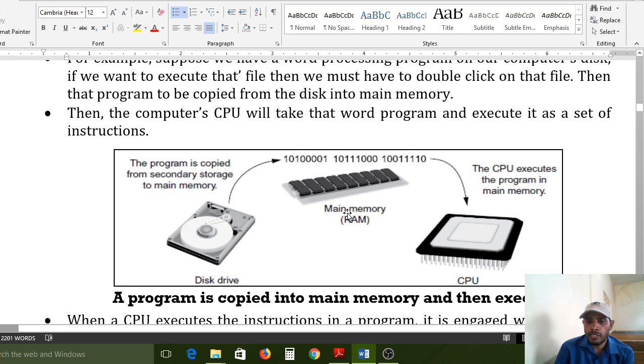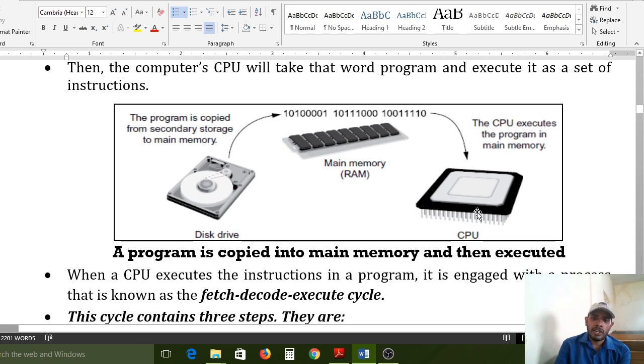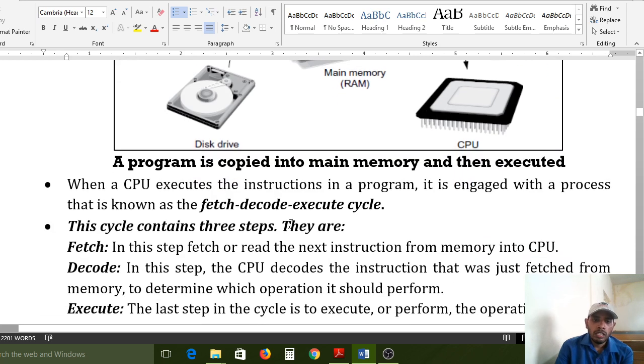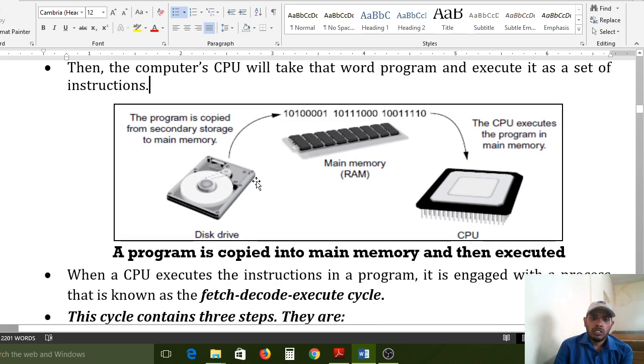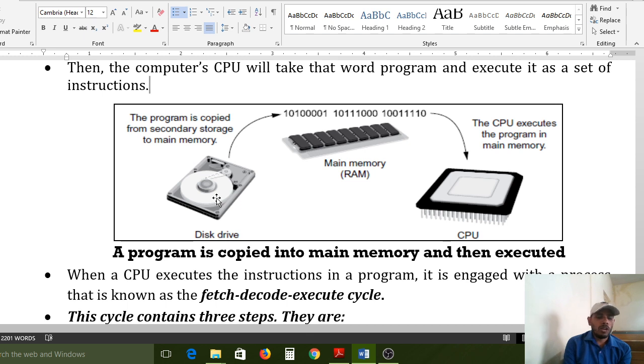And RAM is also transferred to CPU. That program, line by line, it will execute. That is the functionality of CPU. A program is copied into main memory and then executed. So, if you write any program, if you use any Word document, C program, Java program, PHP program, web programming, everything, and photos also, that also contains binary code.